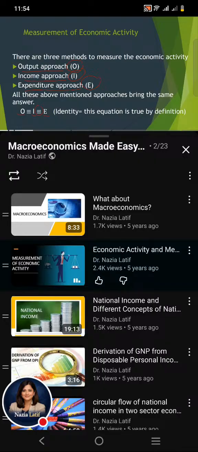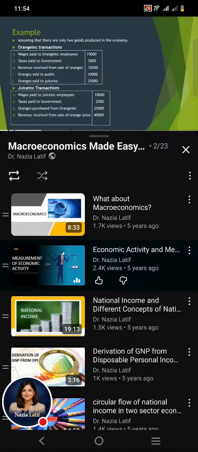These three parallel lines represent that this equation has an identity. What does the word identity means? Identity means this equation is true by definition. Now we take an example and prove that how these approaches brings the same answer and how we can prove this identity true.